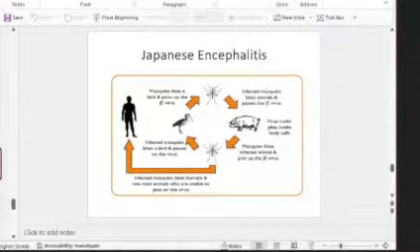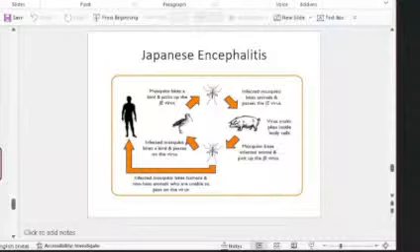Okay, Japanese encephalitis. Again, you might have seen so many MCQs, NEET exams, okay, you might have encountered so many MCQs based on just this picture. So this picture is very, very important. So as you can see, there is a mosquito, it is the Culex mosquito, and this Culex mosquito is spreading the Japanese encephalitis virus between the pigs and the birds.